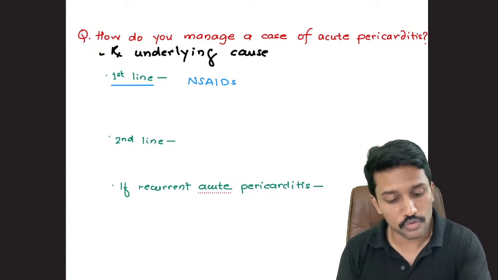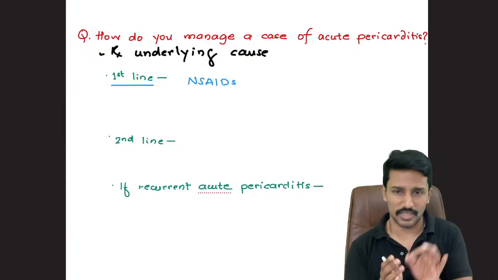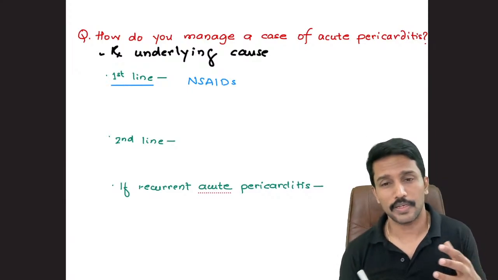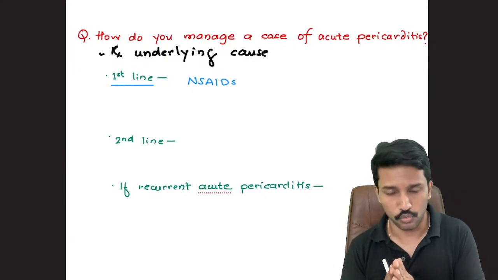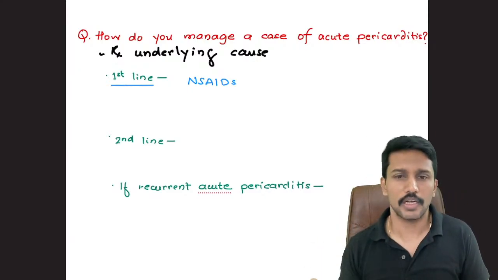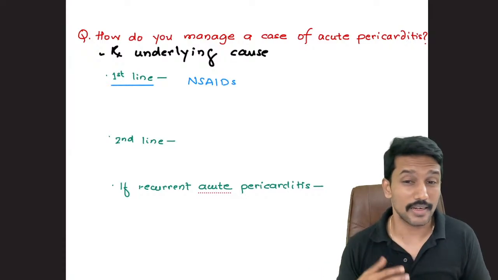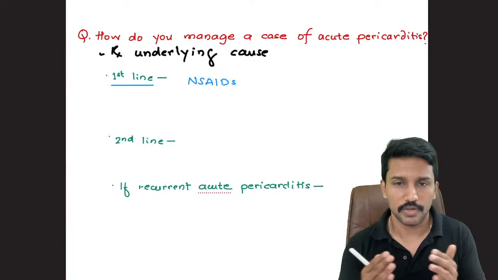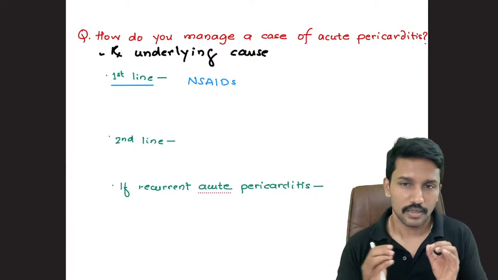Or I do not want to use very high dose of NSAIDs because you know NSAIDs have an impact on the platelet function. And if I use very high dose of NSAIDs to achieve the inflammation control, I may disturb the platelet function. And in a case of pericarditis, that can be problematic because what if bleeding happens into the pericardium? Patient will end up developing what we call as cardiac tamponade.